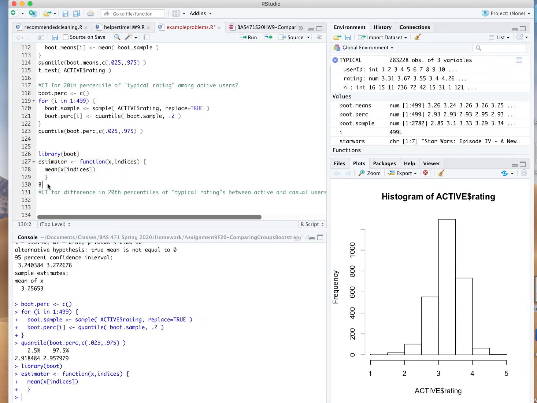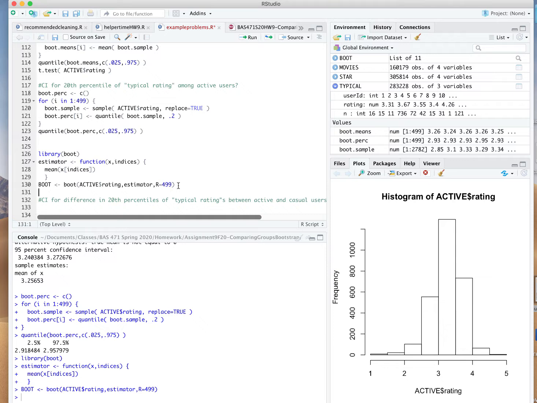But once that estimator is defined, I can run the boot command, put in my original data here, so active$rating, estimator, the name of this function, and then say how many Bootstrap samples I want, 499. It does it just like that, and then I can ask for a Bootstrap confidence interval.